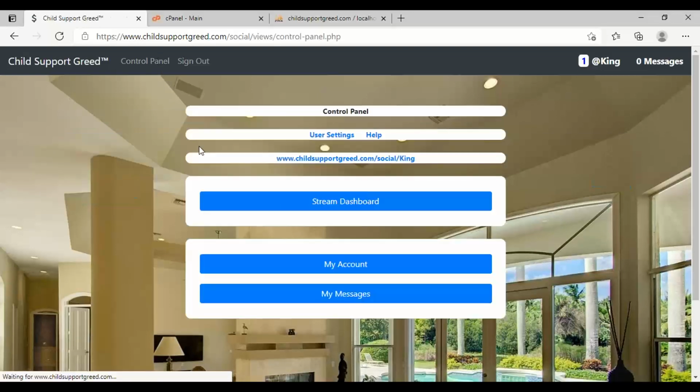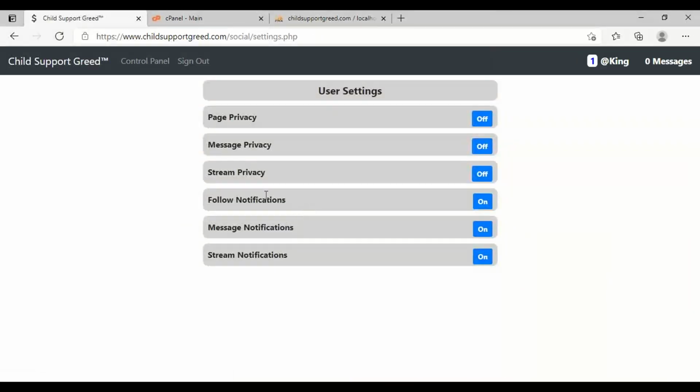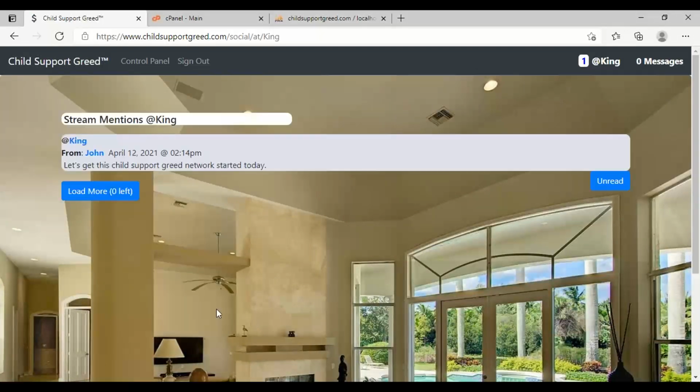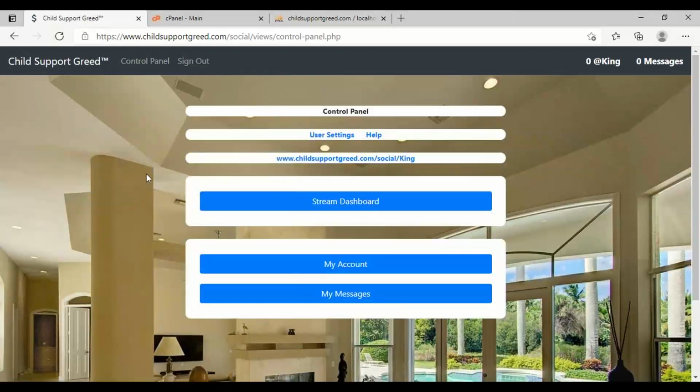So long as these settings, so long as stream privacy is turned off. If you turn stream privacy on, the only way you will get these messages here is if you are a follower of the person that sent it. So I would suggest you keep it off so everybody can send messages to you. And if somebody is bothering you, I'll show you how to block them. So let me click the unread button and it'll mark it as read. Just give it a second here. All right, so now it's red, which means it's 0. So you read it. Now let's go to the control panel.